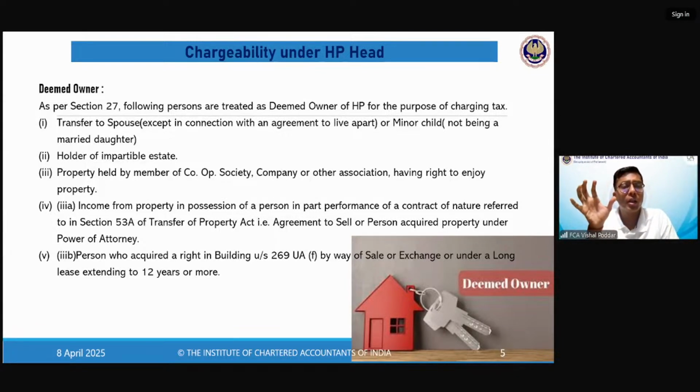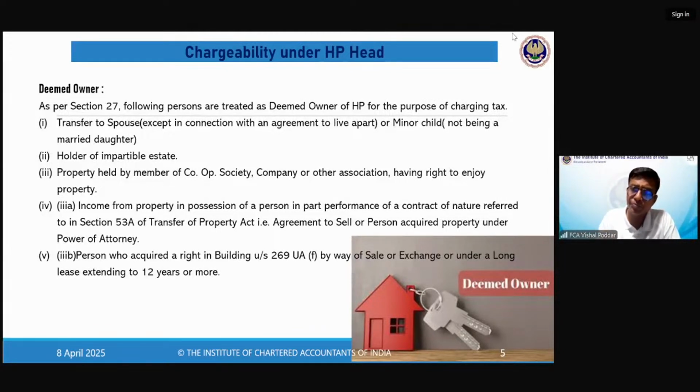Again, I'll repeat, Sri Hari, there is some inherited property for which the partition is not done. What is partition? Nobody has written and said that this will belong to you, this will belong to you, this will belong to you, this will belong to me. That is not written. That is what is impartible. And holder means today you are occupying that property. Today that property is under your control. You are using it. That is what is holder of impartible estate.